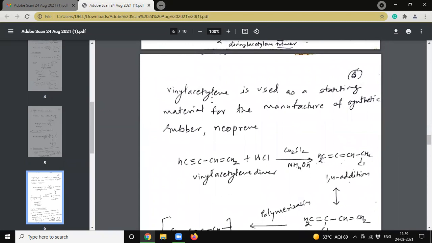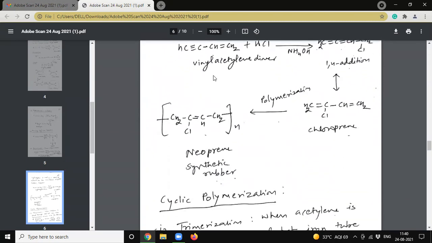Vinyl acetylene is used as a starting material for the manufacture of synthetic rubber. See here, on addition of HCl, chloroprene is obtained, and this chloroprene on polymerization will give neoprene synthetic rubber.